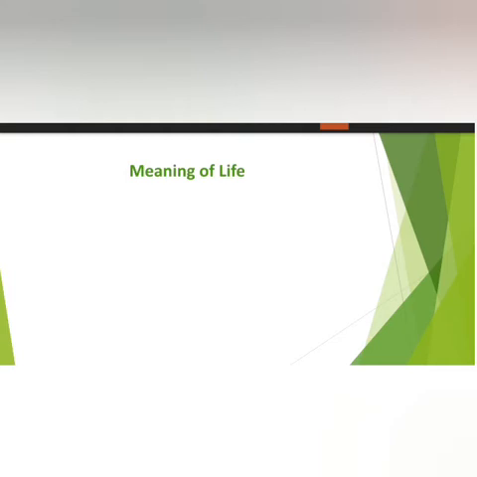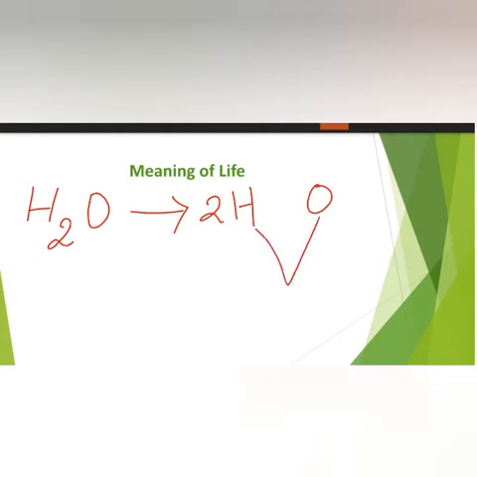Now on that molten mass, some water vapor was found, okay. When we say water vapor, that means water. Now how is water formed? We know how water is formed. What is the formula of water? H2O, okay. To form this H2O, 2 hydrogen and 1 oxygen, okay. These two hydrogen atoms and 1 oxygen atom combine to form